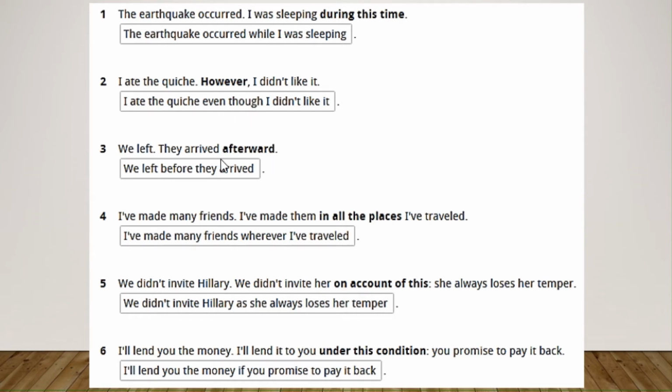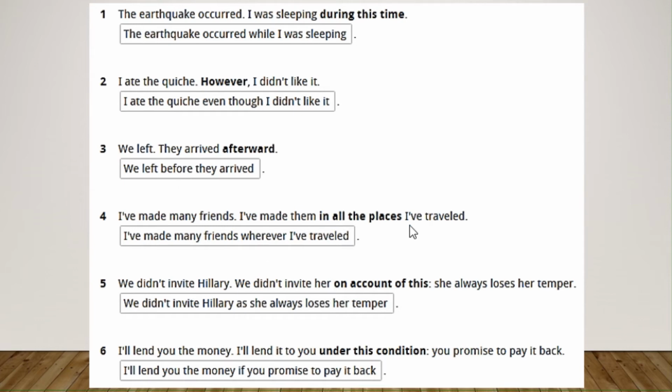Afterward, maybe you thought, okay, here my possibility is after, because it says after. But in this type of sentences, you have to analyze the context. We left. They arrived afterward. Afterward means after that situation. What situation? We left. They arrived. So we left before they arrived, not after. They arrived after, right? So the position is what gives you the option of using before here.